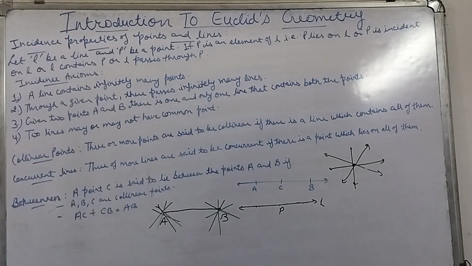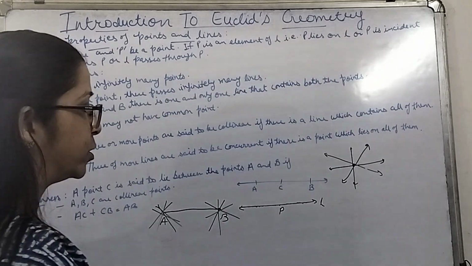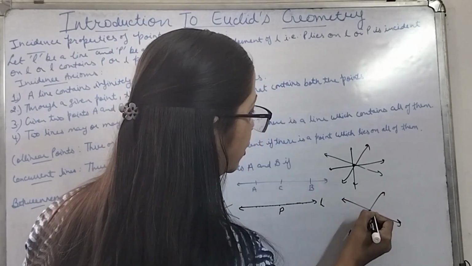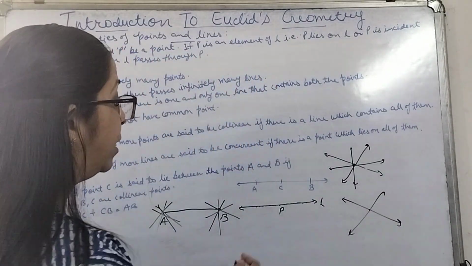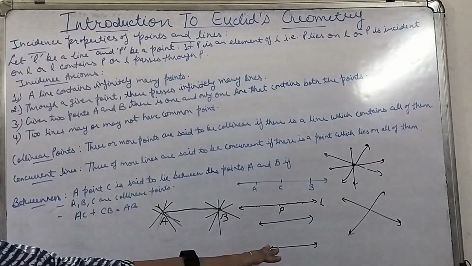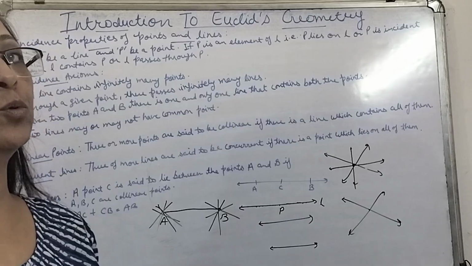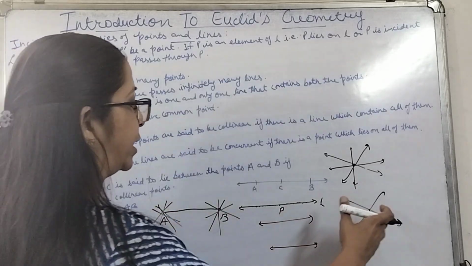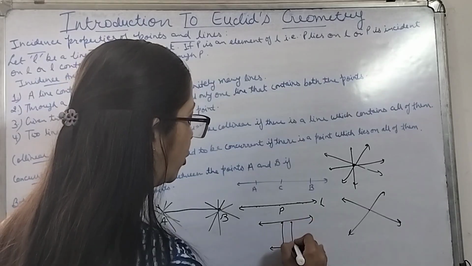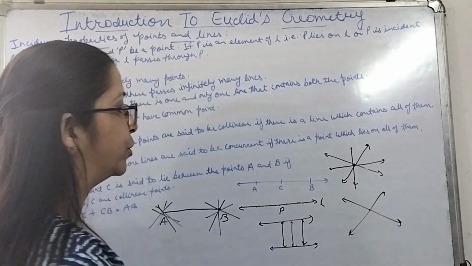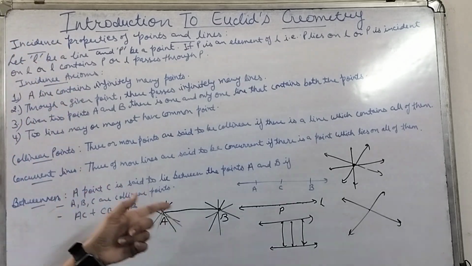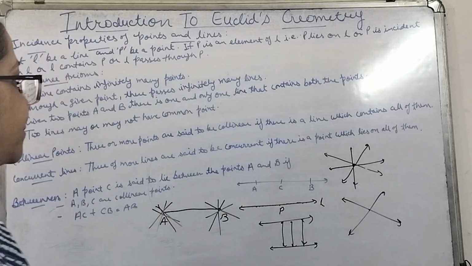Two lines may or may not have a common point. It is even possible that the two lines have a common point. These are intersecting lines, so this point is common for both of them. But if the lines are parallel, there will not be any common point between these two lines. Whatever the length, we can extend both the lines, and the distance between them will always remain the same. It is not going to decrease on either side. That means they won't have any common point.